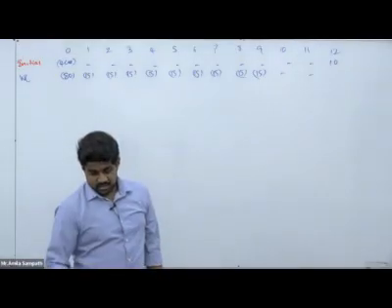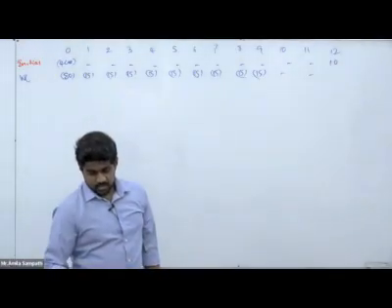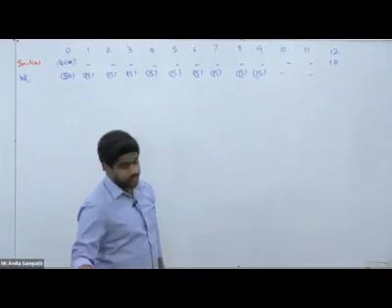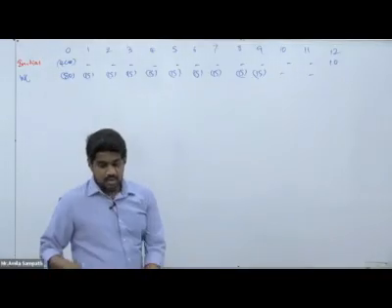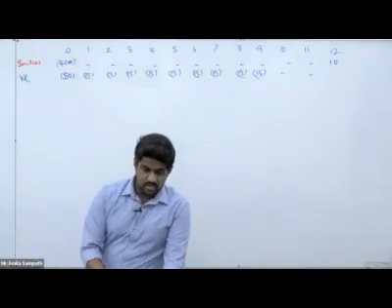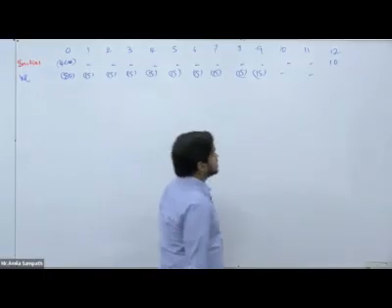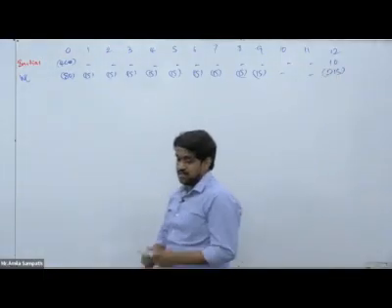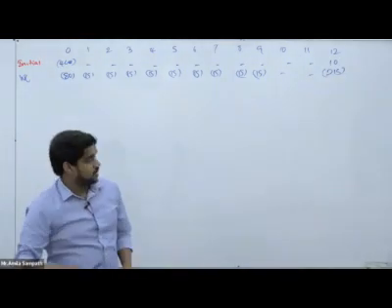Basically we can get 15 into 9, it is 135 plus 80, then 215. Then we can put total recovered amount as at end of the 12th year as 215. How much we can put as recovery?